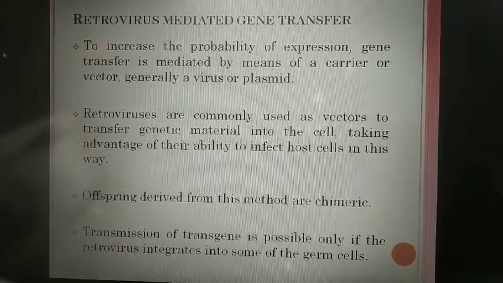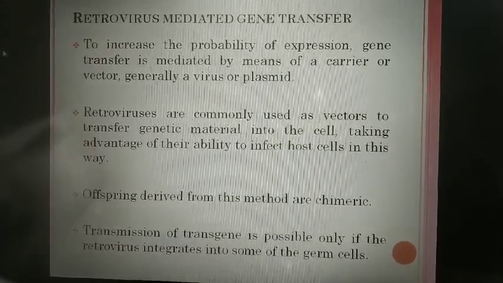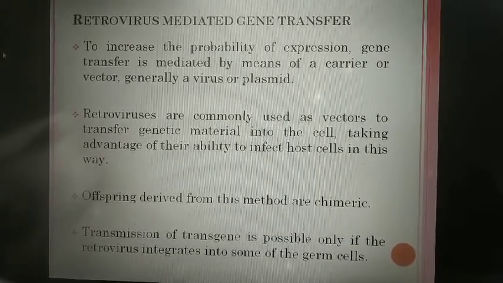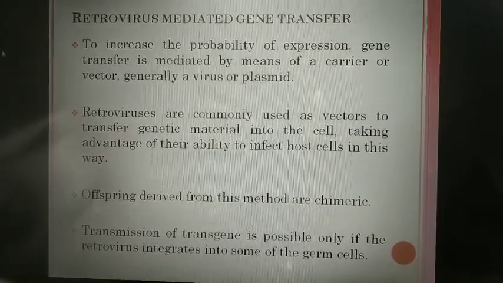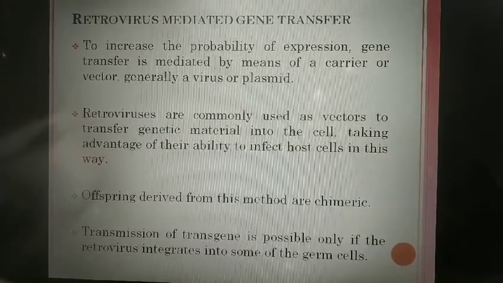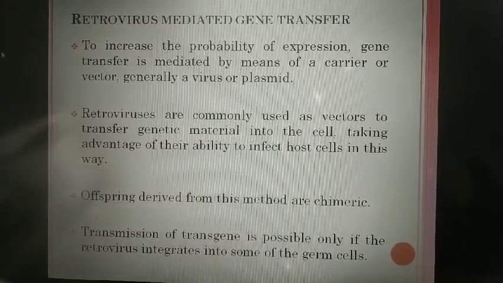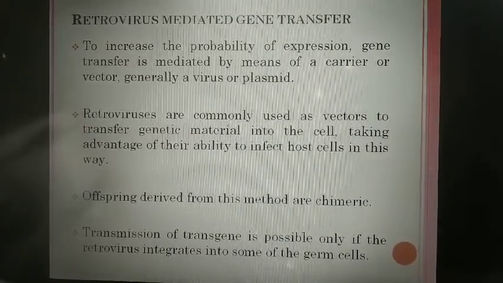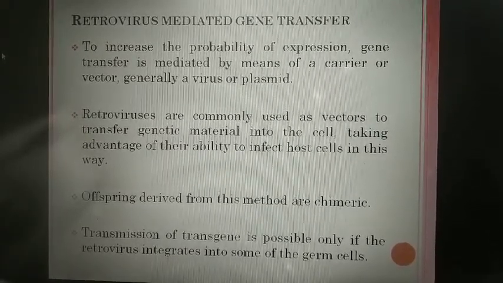The offspring obtained from this method are chimeric. That means not all the cells carry the retrovirus. The transmission of the gene is possible only if the retrovirus integrates into some of the germ cells.